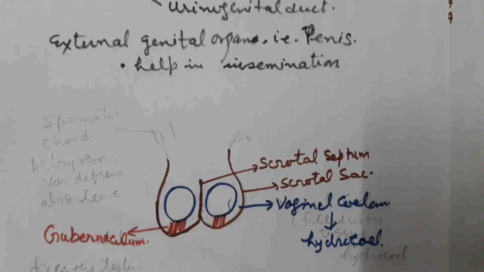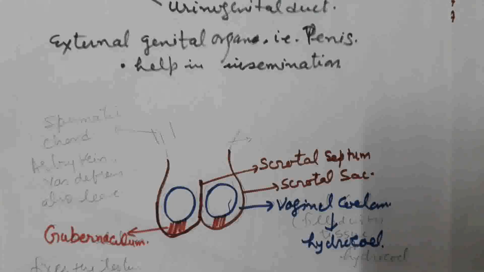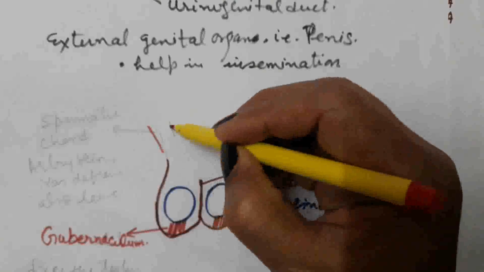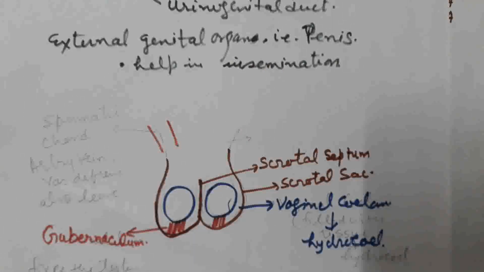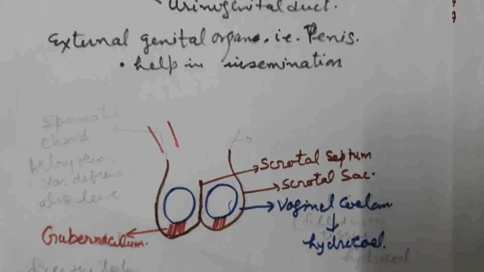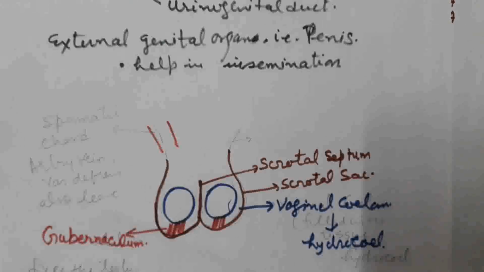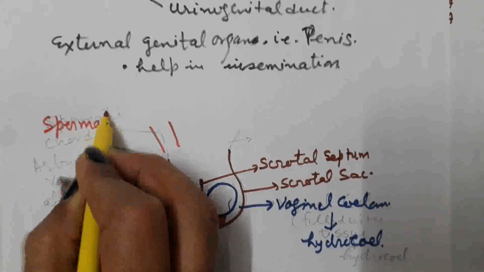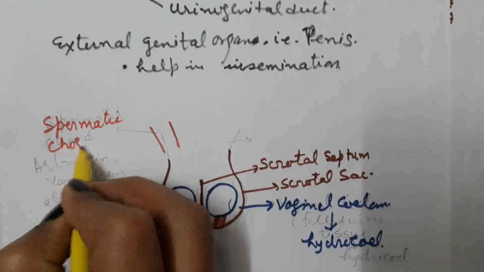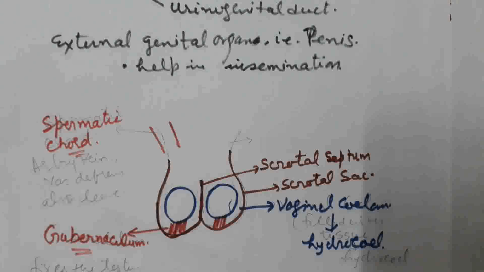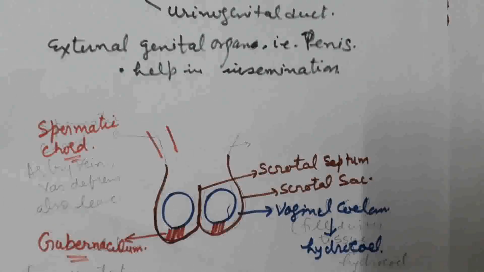Besides the gubernaculum, one more cord is there, which is known as the spermatic cord. This is a long cord-like structure through which the artery, vein and vasa deferentia all leave. So both structures, the gubernaculum and the spermatic cord, fix the testis into the scrotal sac.